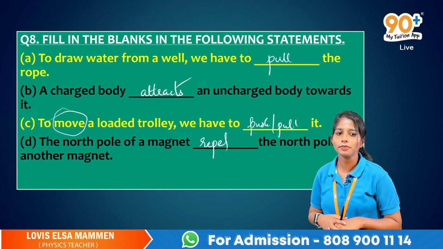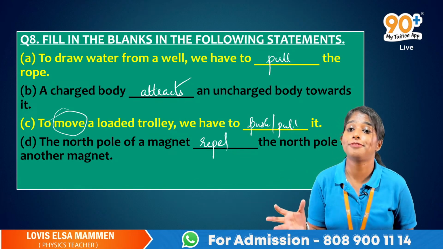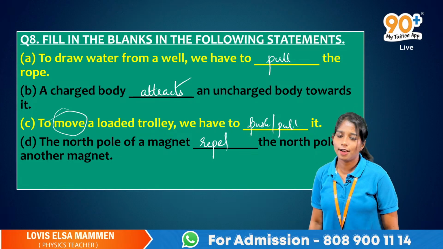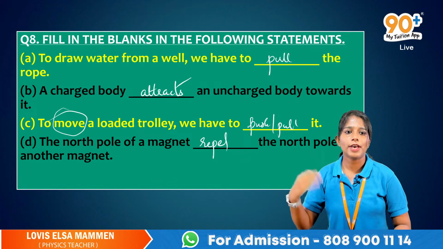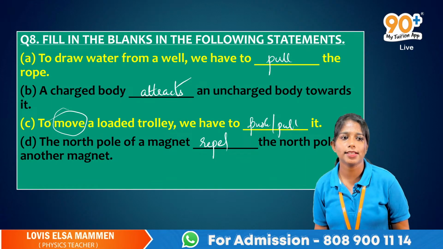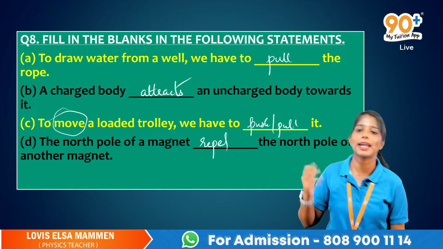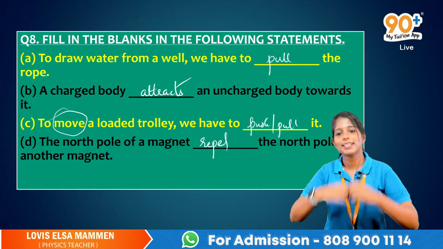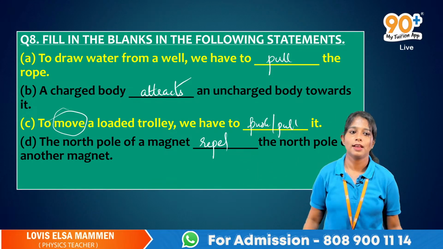Now, the north pole of a magnet repels the north pole of another magnet. Okay. The south pole of a magnet, dash, the south pole of another magnet. If two south poles are together, what will happen? Yes, it repels. It will repel.